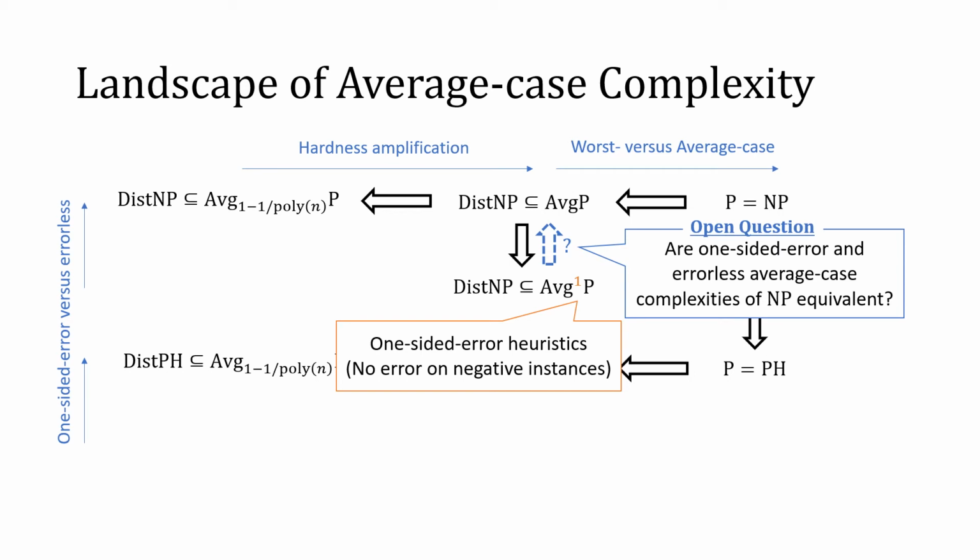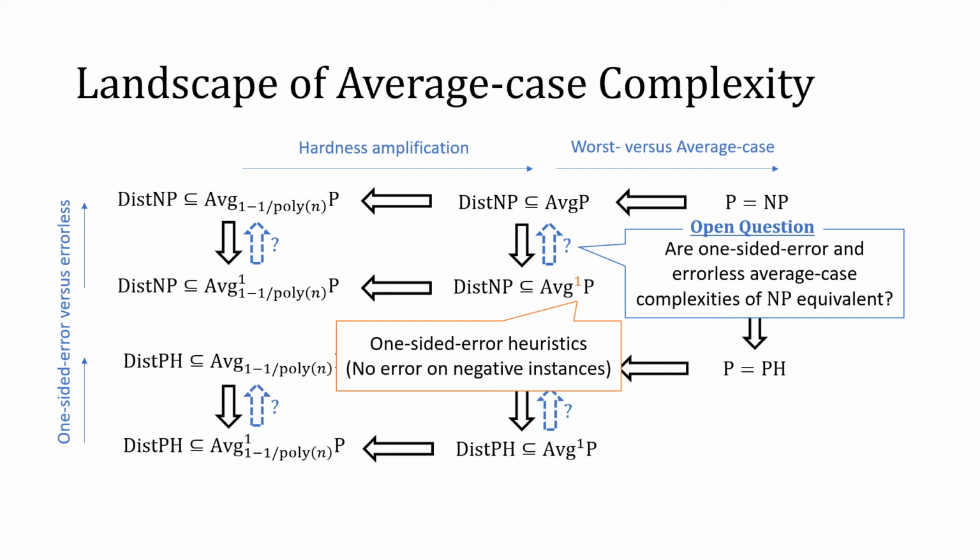A natural question is whether, assuming that there is a one-sided error heuristic scheme for NP, we can show that there is an errorless heuristic scheme for NP. We can consider a similar question in other settings, like the low success probability regime, or in the case of pH.